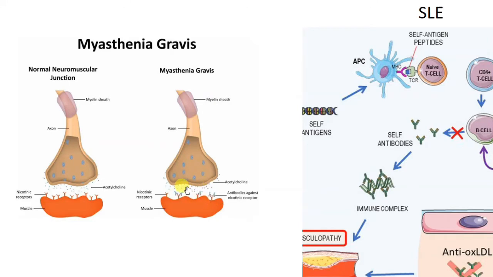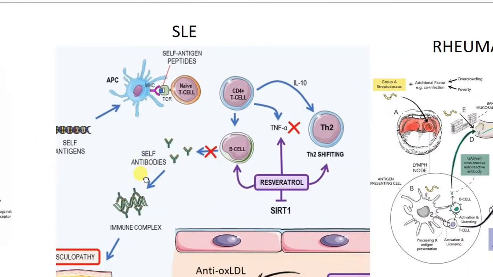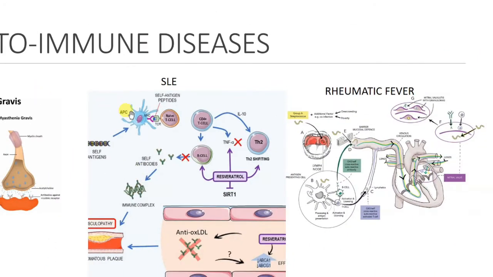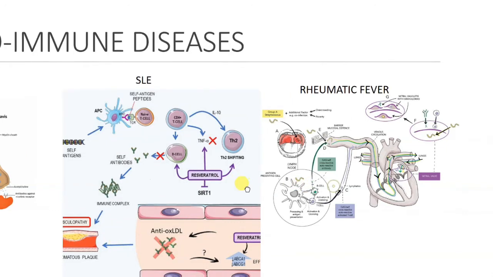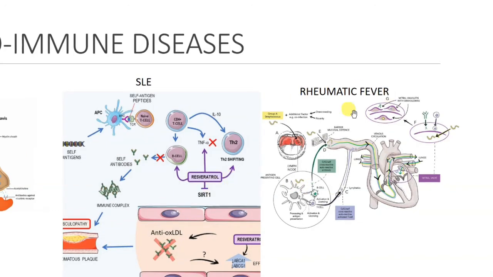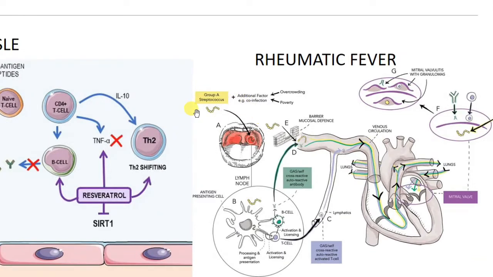While in SLE, systemic lupus erythematosus, there is formation of widespread antibodies that react against our own body cells, causing multi-organ failure. In rheumatic fever, there is a streptococcal antigen similar to our antigen present on heart valves or joints, causing B cells and T cells to cross react with our own body tissue cells, causing rheumatic fever.